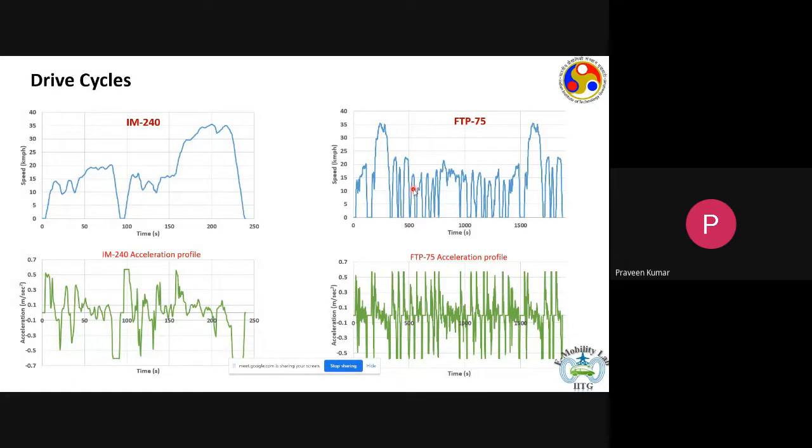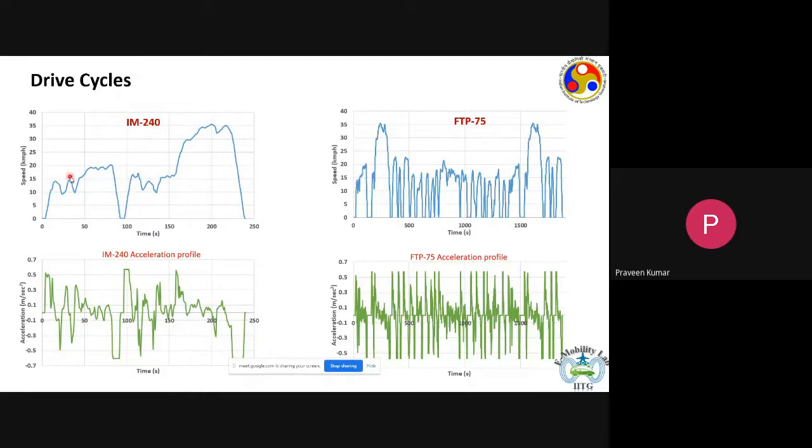Now, since it's a delivery vehicle, the speeds won't be very high, maybe 35 kilometers per hour every now and then. And also, the accelerations won't be extreme, because after all, it's a van carrying goods, so it won't accelerate very much. It's only personal vehicles which undergo higher acceleration. Goods carriers won't undergo very high accelerations. So that is what is represented by FTP75, a scenario where we can visualize what kind of driving it represents. Similarly, we have IM240.